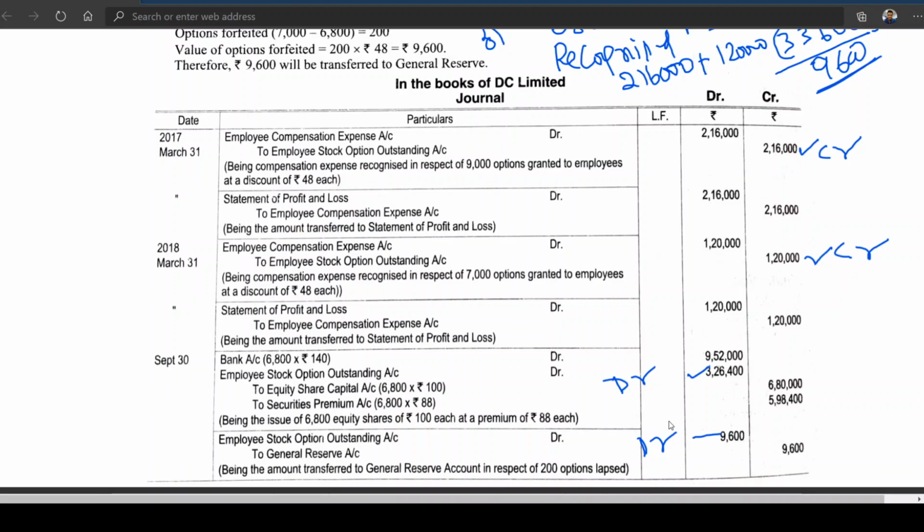Is this clear? This is the simple logic. Till such time, the employee stock option outstanding account is showing credit balance. That is the reason it appears under the heading share capital and reserves and surplus, because later on this employee stock option outstanding will be converted into share capital.